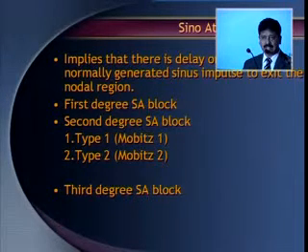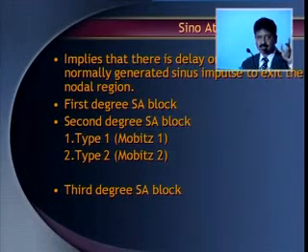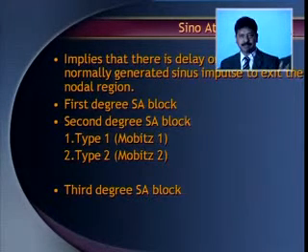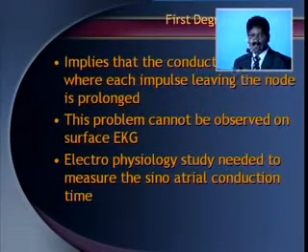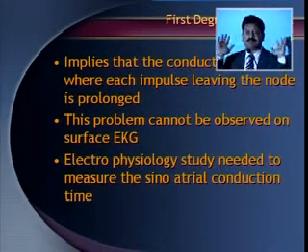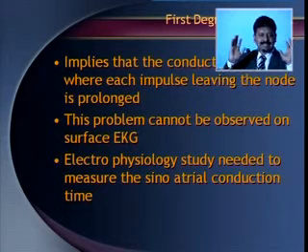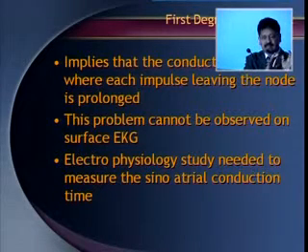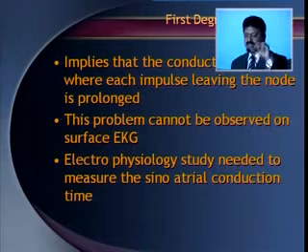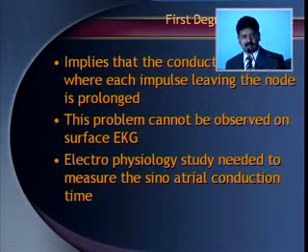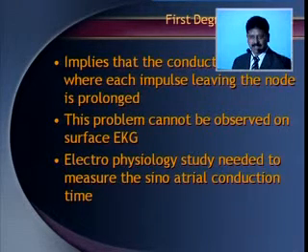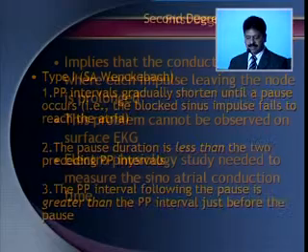This is good for writing, not good for identifying. The only SA block that can be identified is second degree, that too type 1. Now first degree, this is the analog of the AV block. Don't get confused. These are the analogs of the AV block. The same person is being named after. Understood? It implies the conduction time where each impulse leaving the node is prolonged. This problem cannot be detected in EKG, it can be detected in electrophysiology.